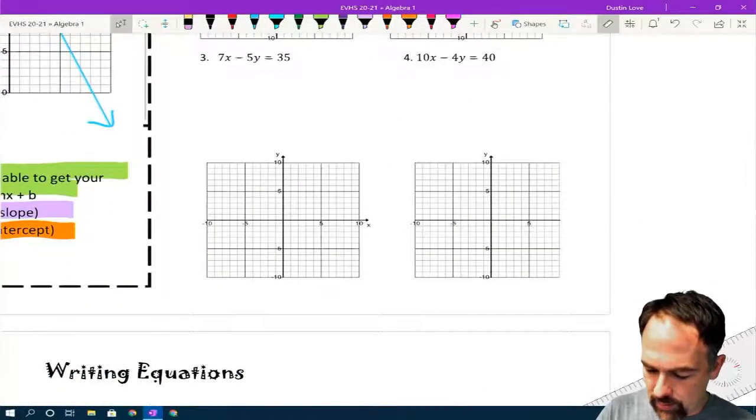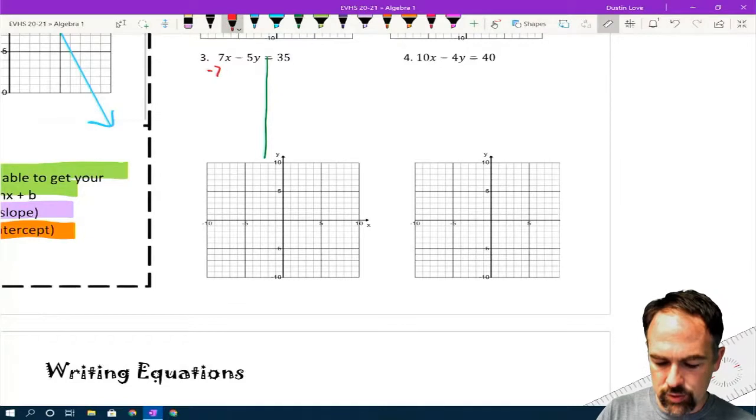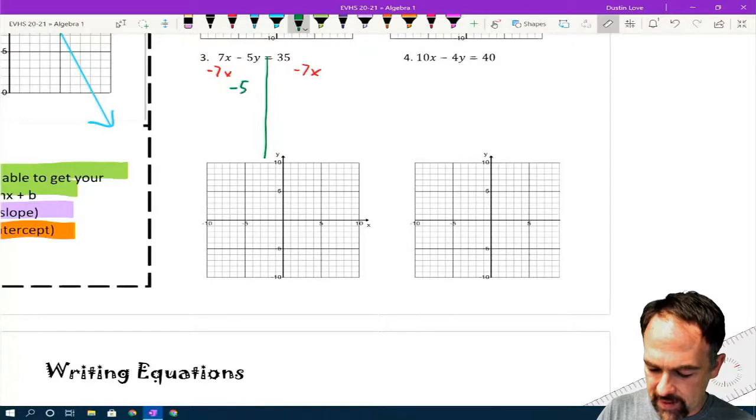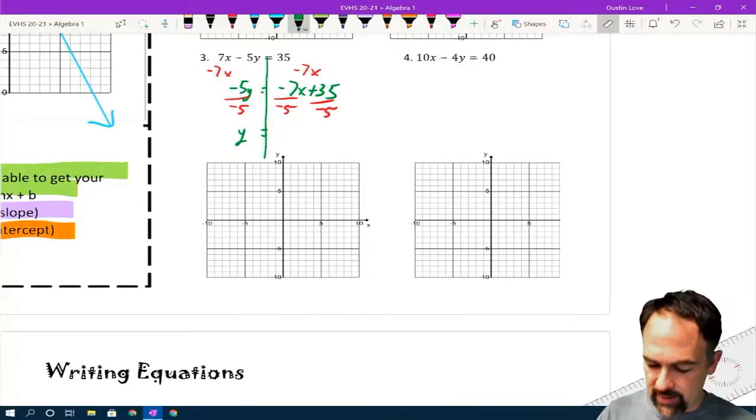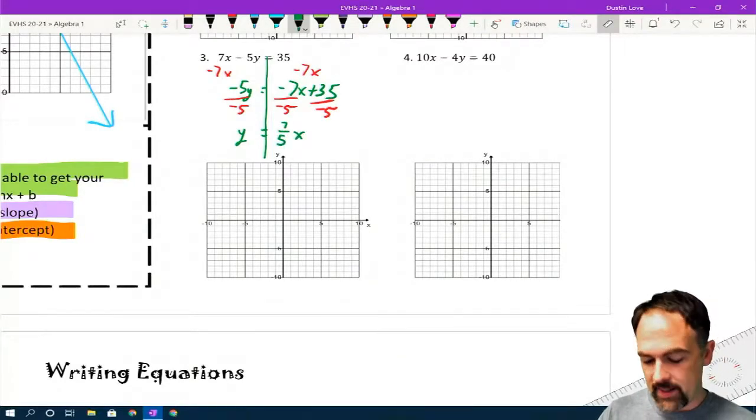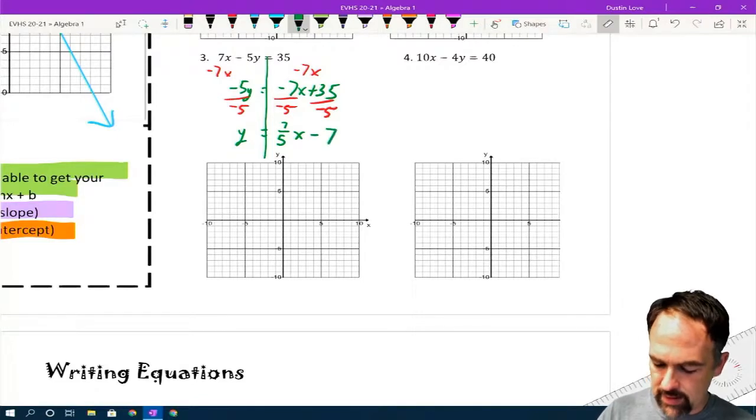All right, number 3, same thing as before. We're going to subtract 7x on both sides. That's going to leave me with negative 5y is equal to negative 7x plus 35. Now we're going to divide both sides by negative 5. Leaves me with y equals, now negative 7 divided by negative 5 becomes a positive 7/5 x. 35 divided by negative 5 is a negative 7.